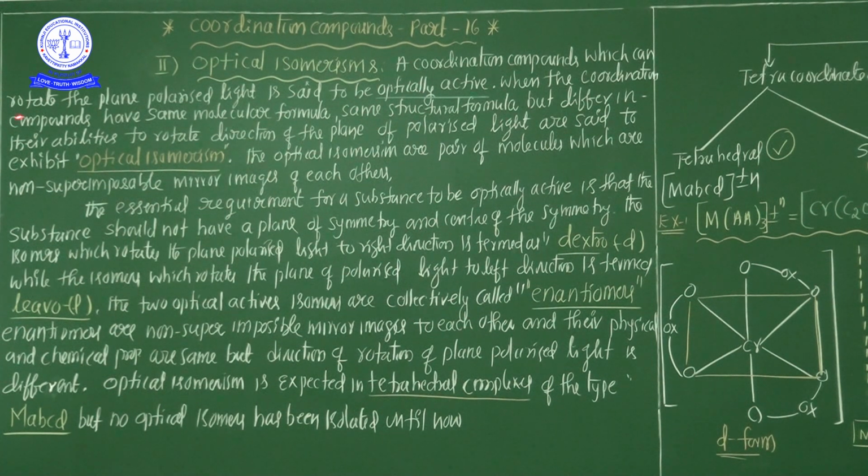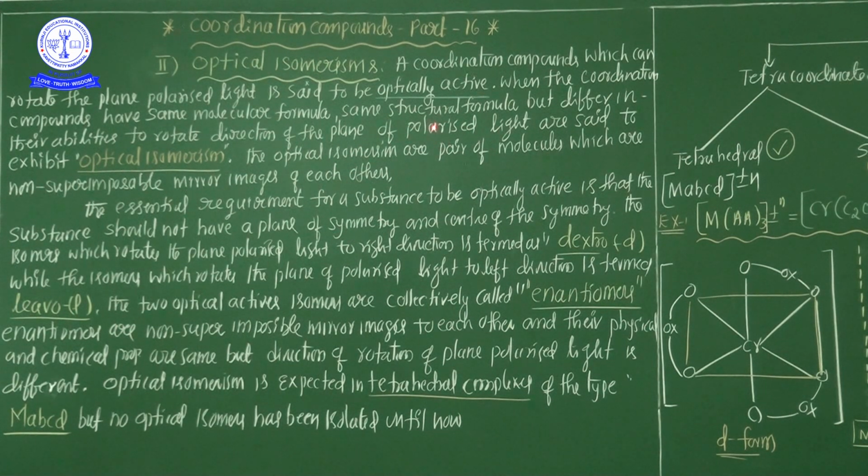Now, when coordination compounds have the same molecular formula and the same structural formula, but differ in their ability to rotate the direction of the plane of polarized light, they are said to exhibit optical isomerism. So what is optical isomerism, my dear students? The coordination compounds have the same molecular formula, the same structural formula, but differ in their ability to rotate the plane polarized light.